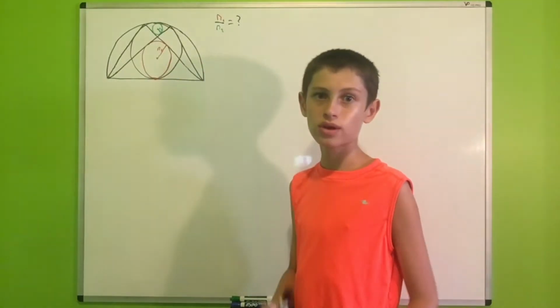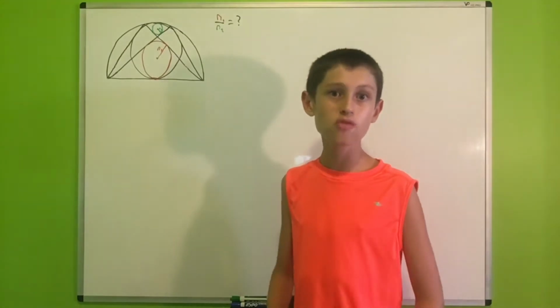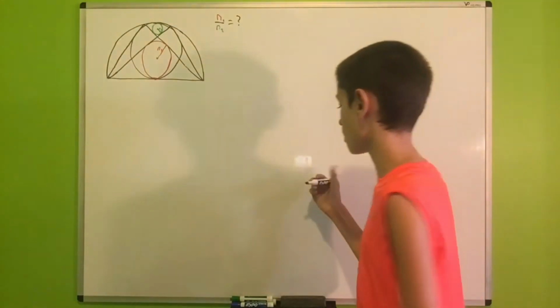But first, before we solve the problem, I would like to prove a quick lemma that we will need throughout the problem.